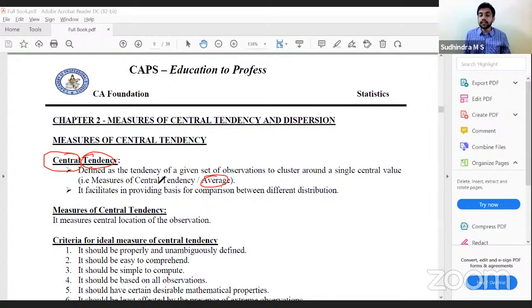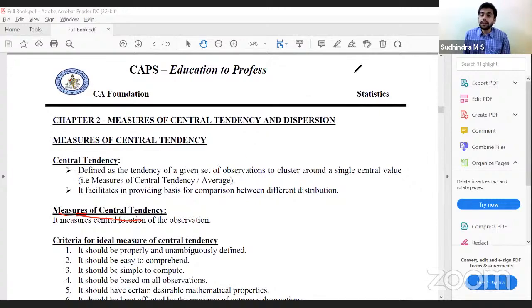Measures of central tendency facilitate comparing different distributions. So if I have two different sets of distributions that I have to compare, I'll calculate the average and compare the distributions. So it helps us in comparing the distributions. The measures that we use to calculate that central value, that average, are called measures of central tendency.